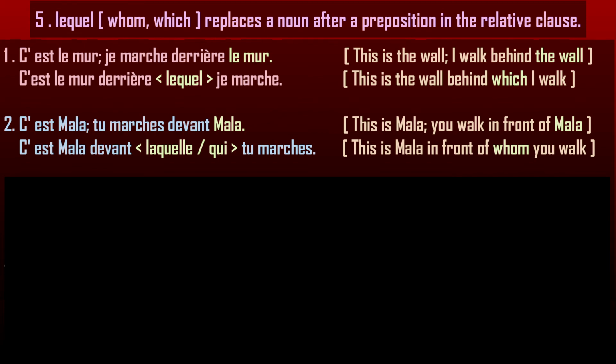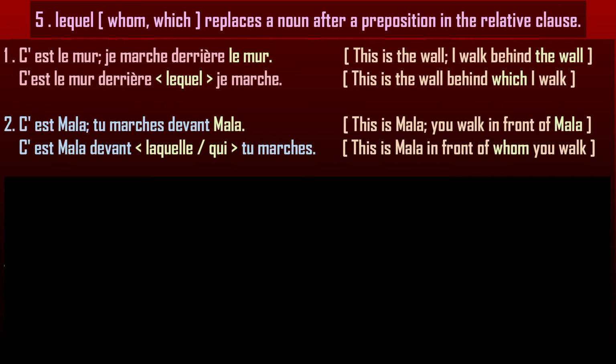Therefore, Mala, the noun in the relative clause that comes after a preposition devant, can be replaced by lequel. Here we write laquelle because Mala is feminine singular, to get a sentence, say, Mala devant laquelle tu marches.